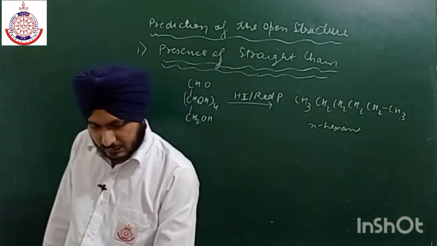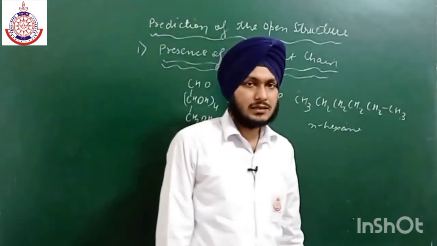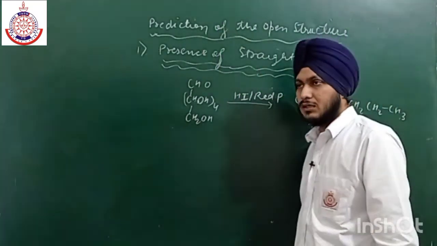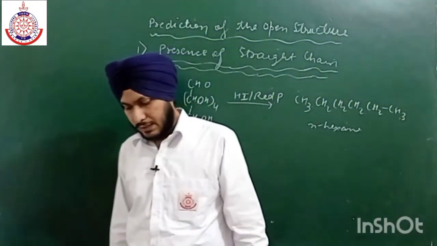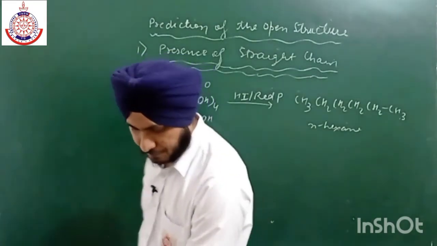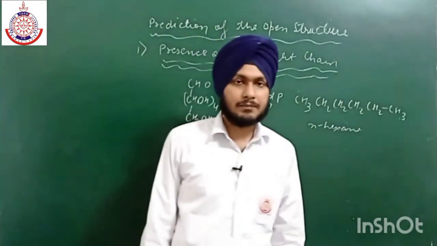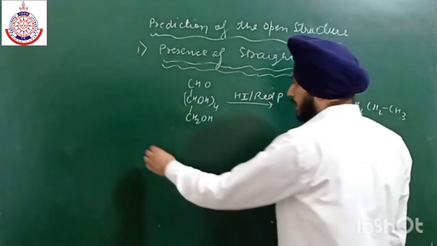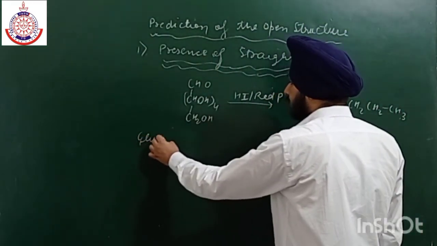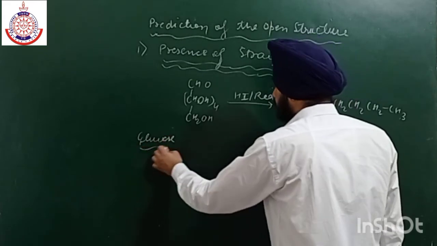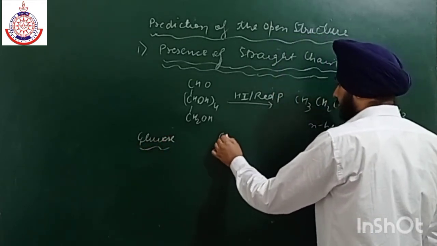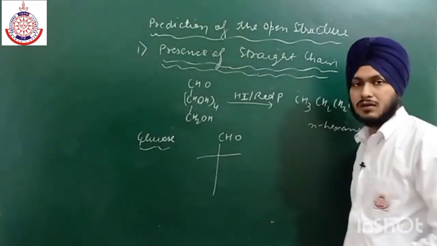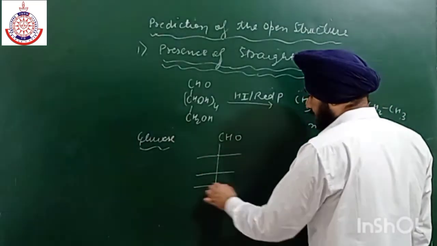So these are some experiments done at that time in order to predict the structure of glucose. After some time, Fischer came up with the open structure. The structure given by Fischer was like this. Here we have all the carbon atoms present.